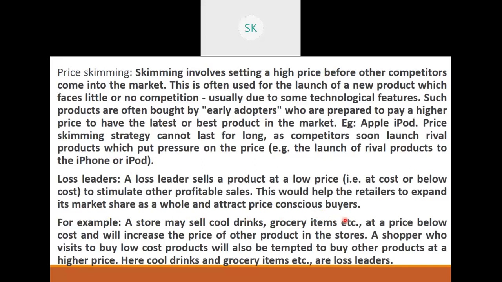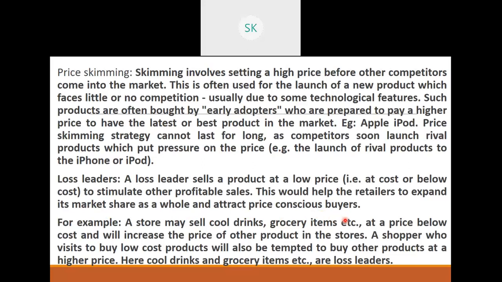You can find this if the products are introduced on a specific day. Okay, a specific day, like today is a festival and they have launched a mobile phone, so they say for today the mobile phone will be sold 5,000 rupees less. From tomorrow it will be back to the same price. So these are loss leaders.